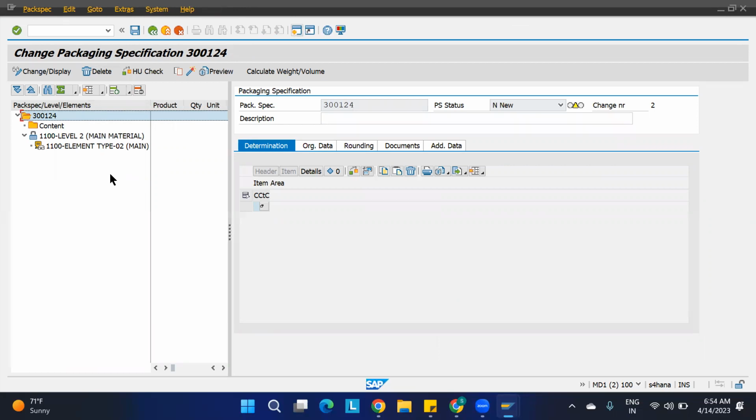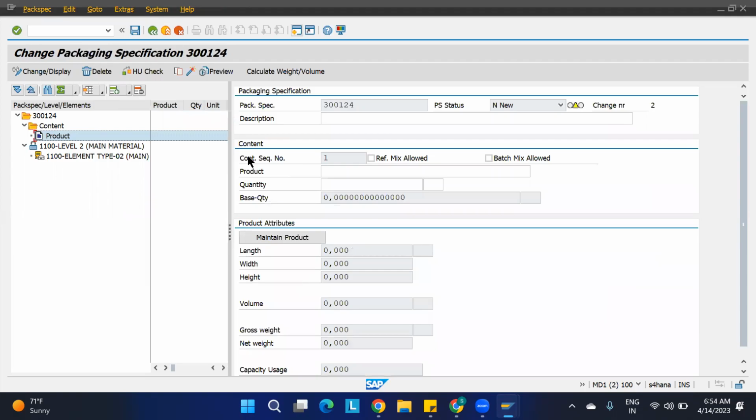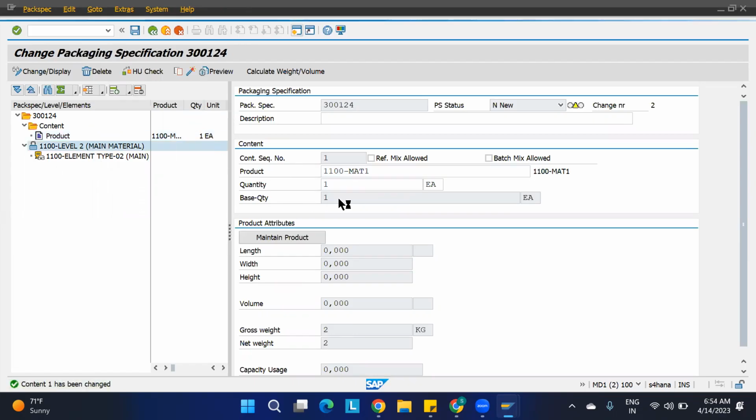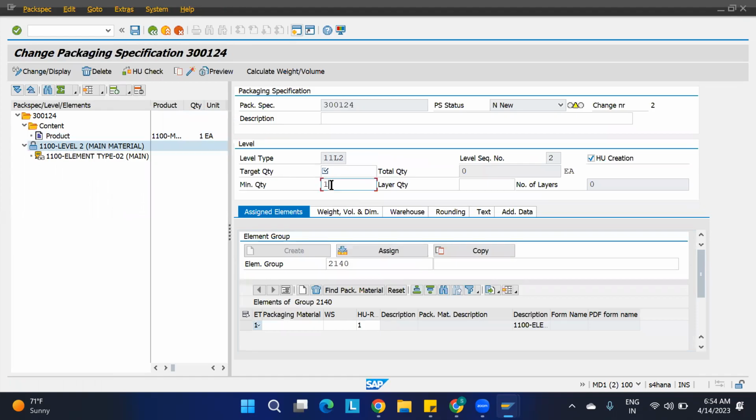So what we'll do? I'll go to this one and add the product. We're going to do it for only one product. You just observe this, similar to the other product also. 1100, Mat one I'll take. And if you go to the level, I'm going to do the VAS for maximum 100 quantities at a time. Like that I'm giving it out here. So this is the level I'll be providing.